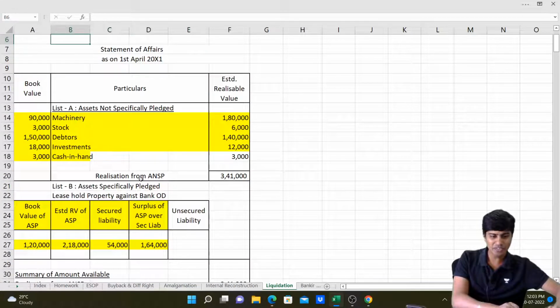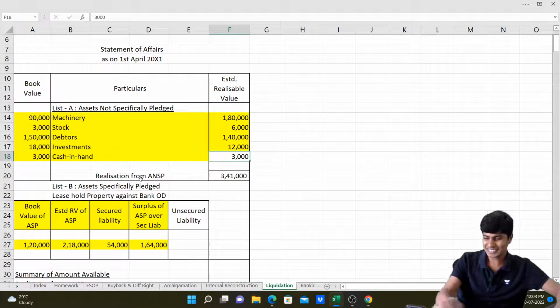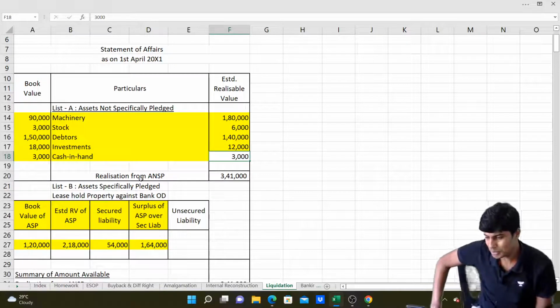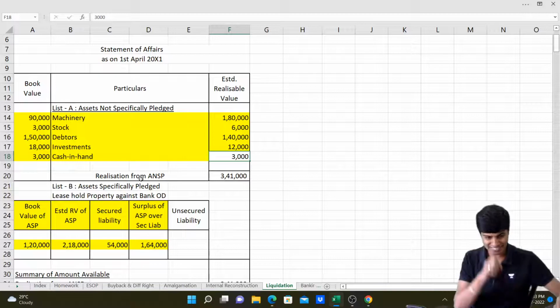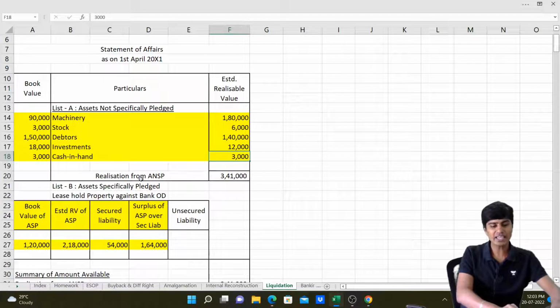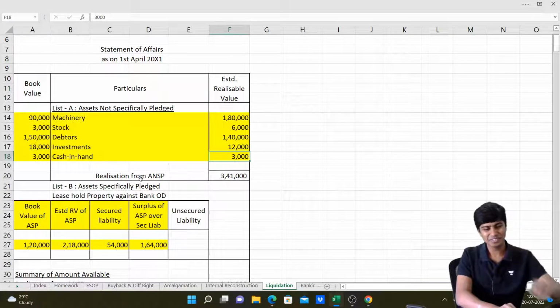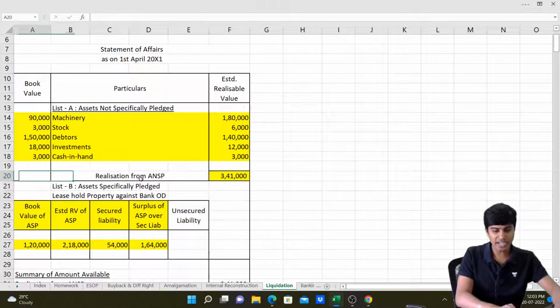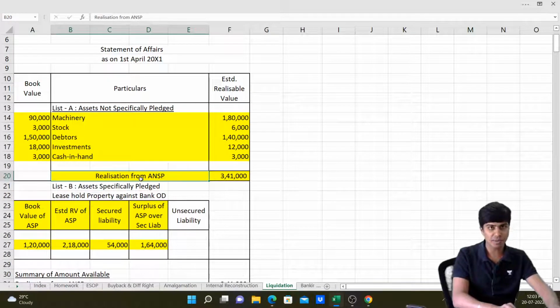Can you ever say, okay, I have 3,000 rupees cash, I want to sell, who wants to buy and at what value? Is that possible? Definitely no, I guess. So I'll write 3,000 rupees as cash in hand. Got it? So now the total of the cash available by realization from assets not specifically pledged is 3,41,000.